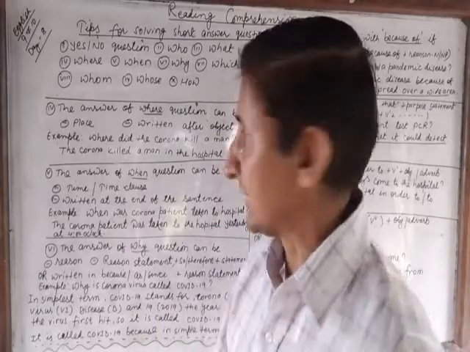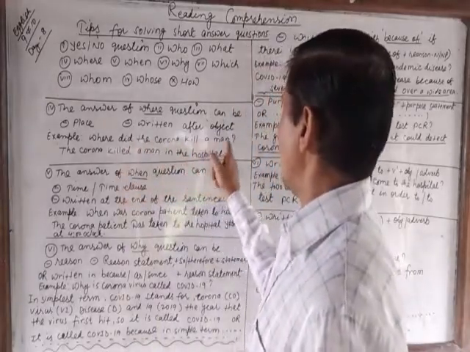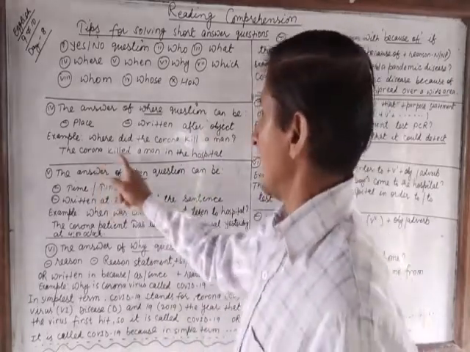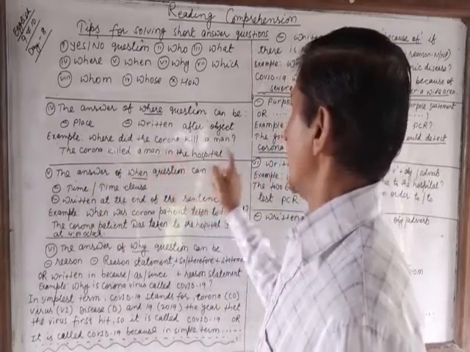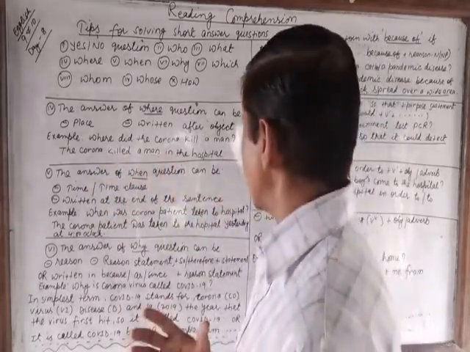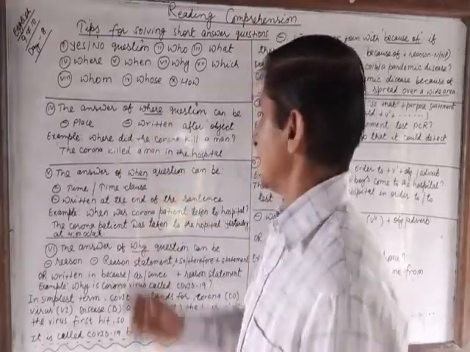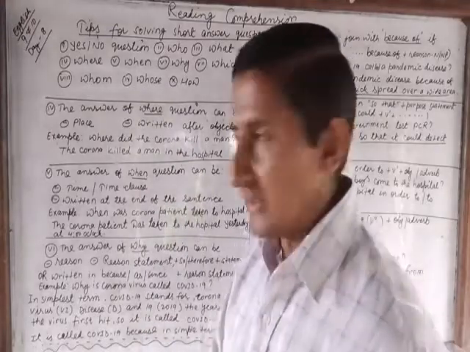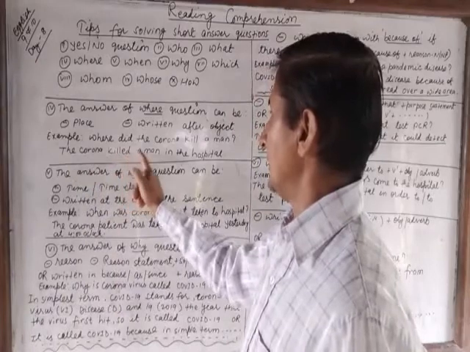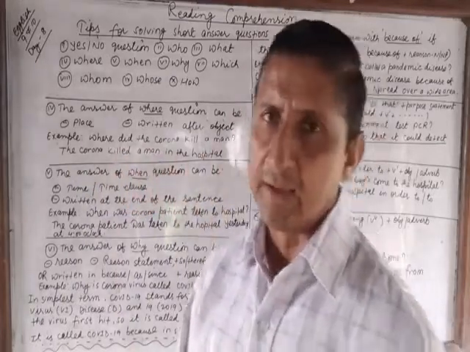Let's clear it from the example. Where did the corona kill a man? Is the question. The answer is the corona killed a man in the hospital. In the hospital is the answer of this where question, and we have written the answer after the object. The corona is the subject, killed is the verb, a man is the object, and after the object we have written the answer.